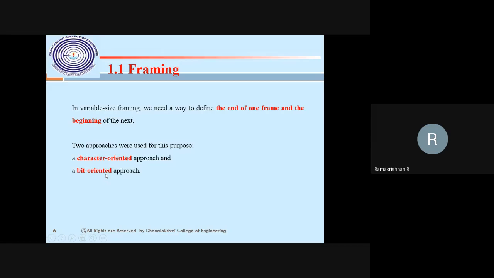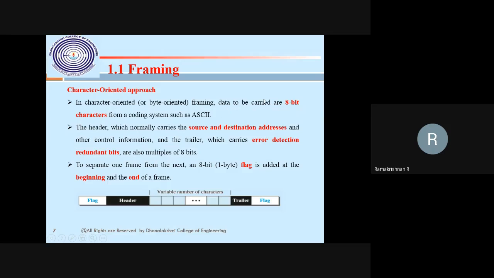If I am using the character oriented approach, with ASCII values, every character is 8 bits, then source and destination will be there, then error correction, redundancy. At the beginning and end of every frame there will be a flag. The flag is the delimiter, and it will be added. This is what the character oriented framing approach looks like. It has a variable number of characters. It's not a fixed size, it's variable size.